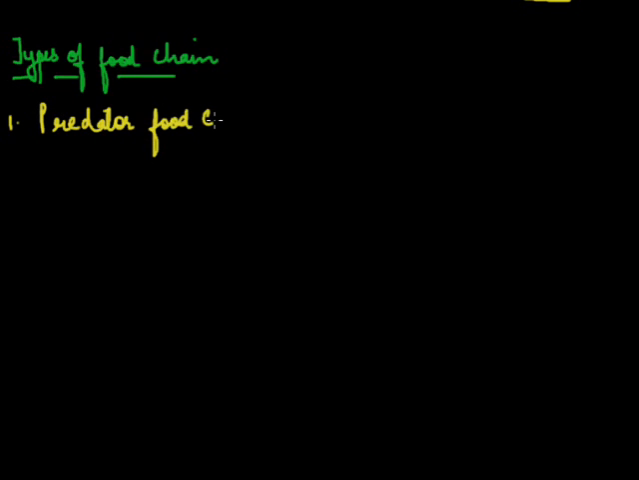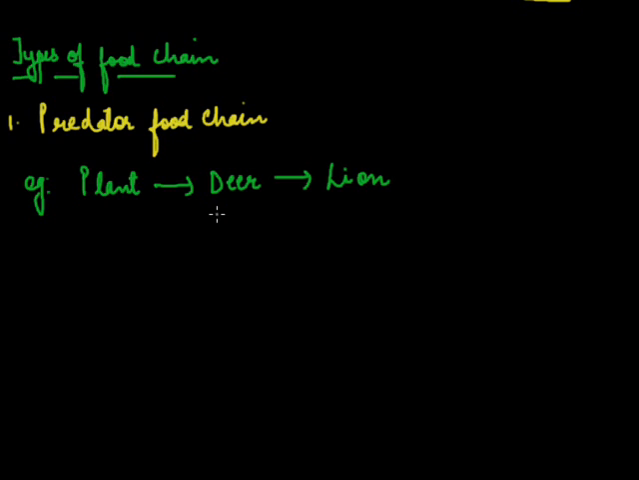Now coming on to the types of food chain. The food chain is of 3 types. First is the predator food chain. For example, plant consumed by a deer, deer is consumed by a lion. Here the deer is the prey and lion is the predator. So this is the example of a predator type of food chain.